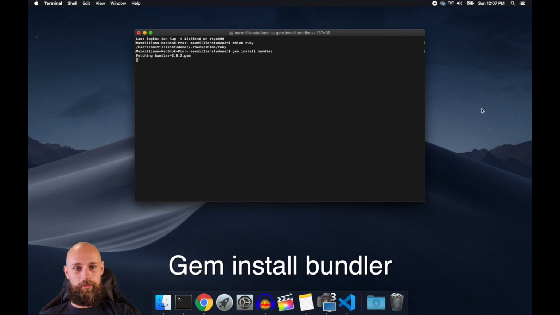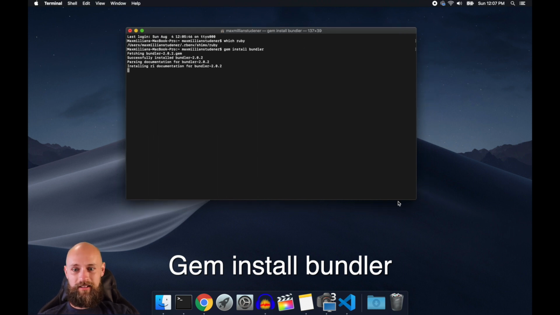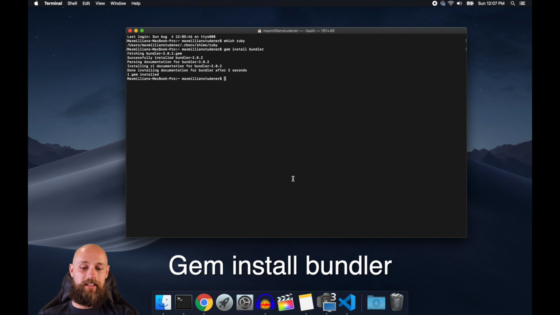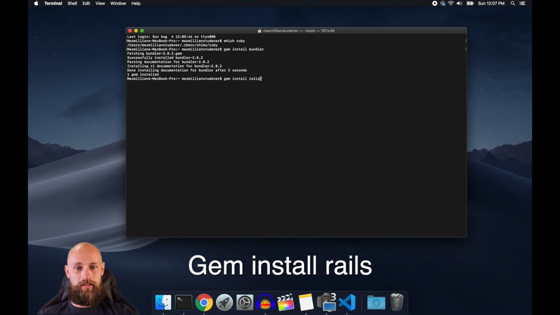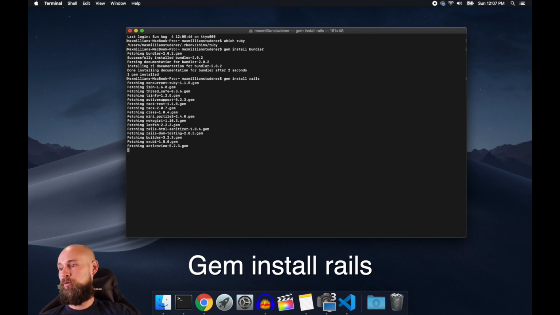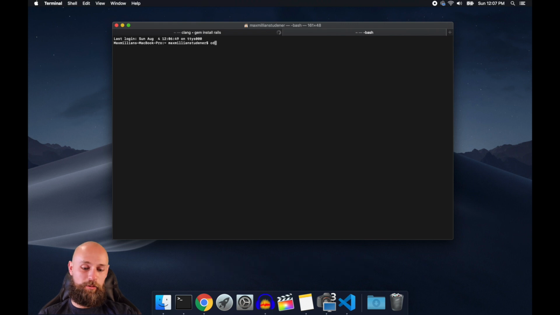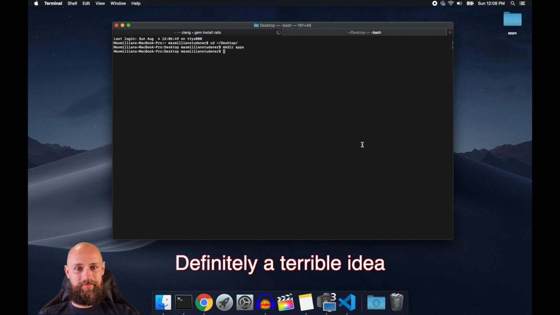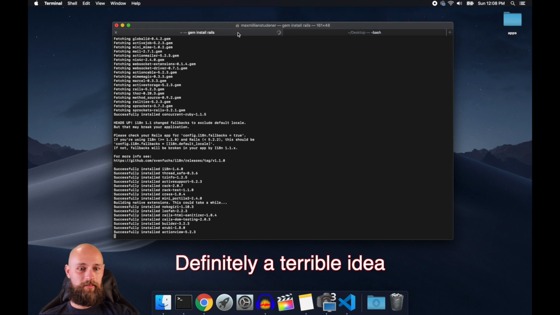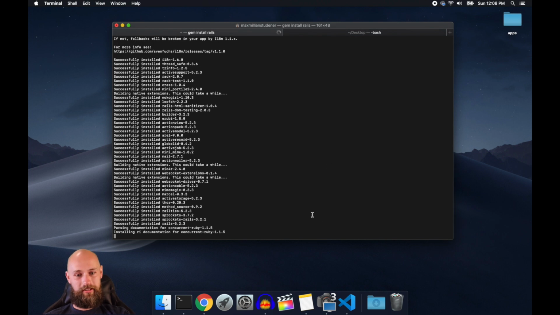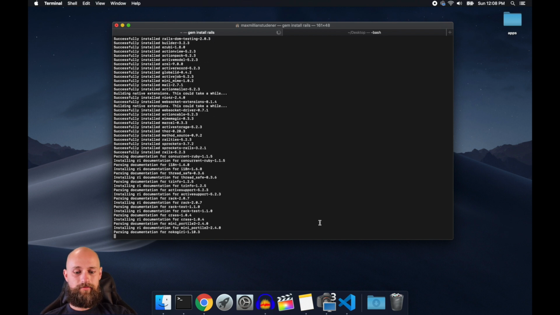I don't know if it comes with Ruby anymore out of the box. I don't think it does. And then let's gem install Rails. While we're waiting for that to install, let's think about where we want to put our apps. It's probably a terrible idea, and y'all will probably hate me for doing this, but we're just going to create a folder and clutter up our desktop. Now we wait for the five bazillion gems Rails needs to even turn on to install.